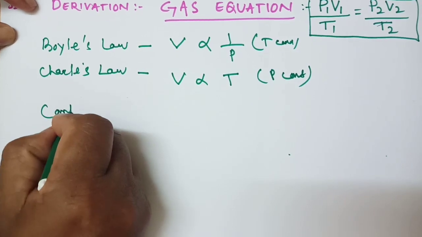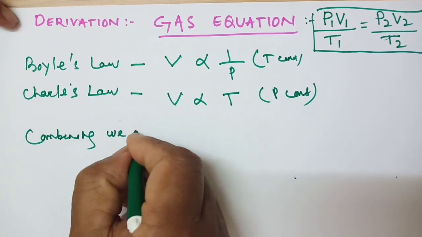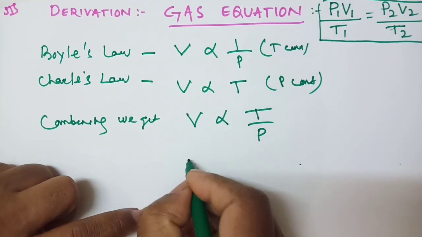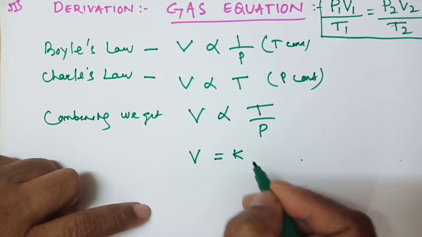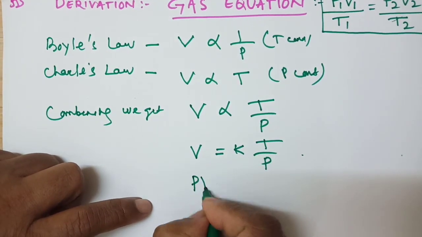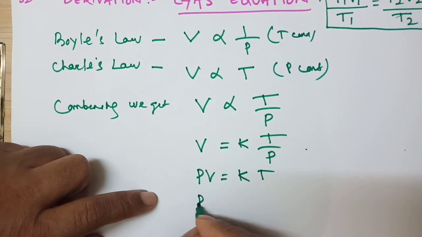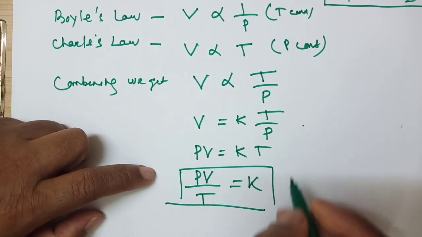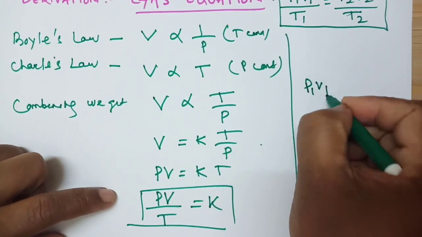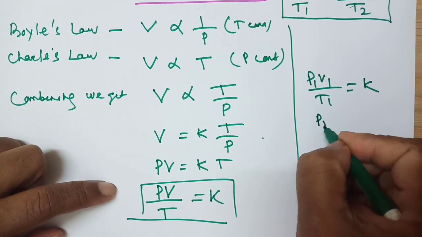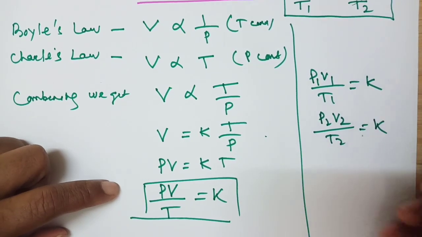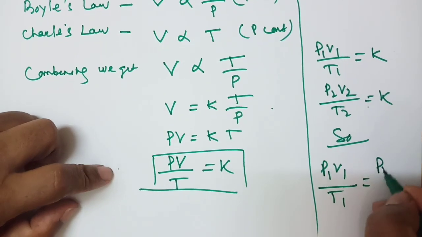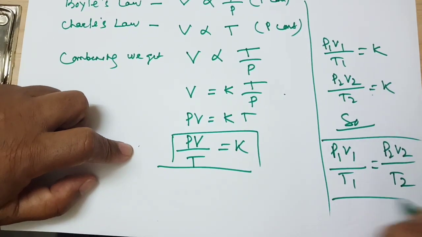So combining, we get V directly proportional to T by P. Or you can write, you have to omit the proportional sign and put equal to some constant K T by P, or PV is equal to K T, or PV by T is equal to K. Okay, so for one gas, P1 V1 by T1 is equal to K, another P2 V2 by T2 is equal to K. So P1 V1 by T1 is equal to P2 V2 by T2. This is the gas equation.